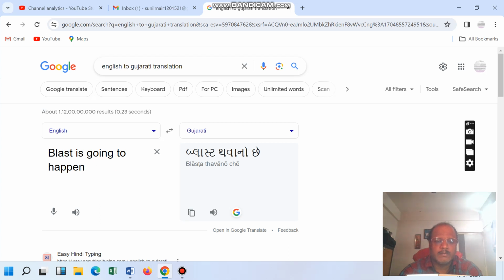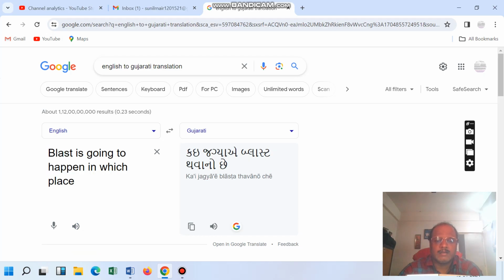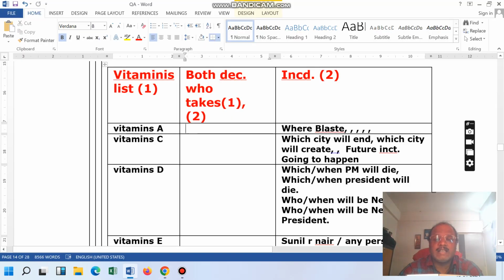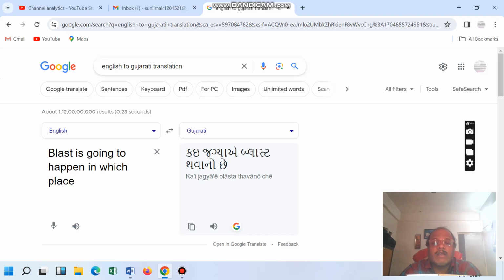Blast is going to happen in which place? Actually it's not translating. Blast is going to happen in which place? કઈ જગ્યાએ બ્લાસ્ટ થવાનો છે? So this says that blast is going to happen in which place.